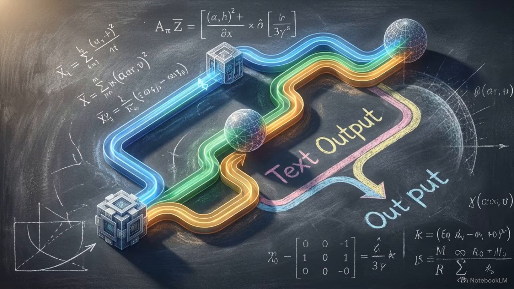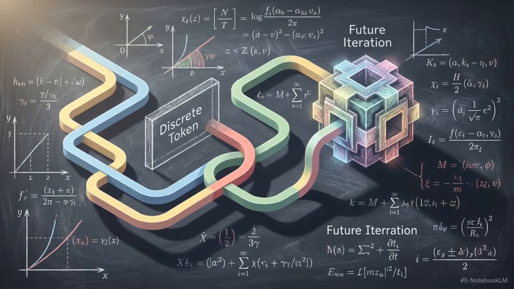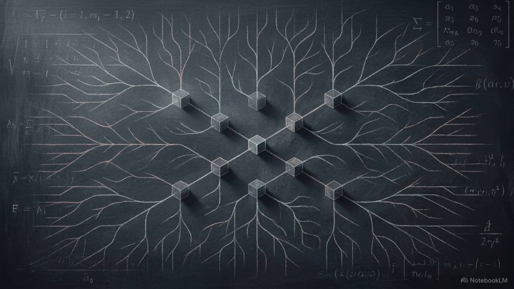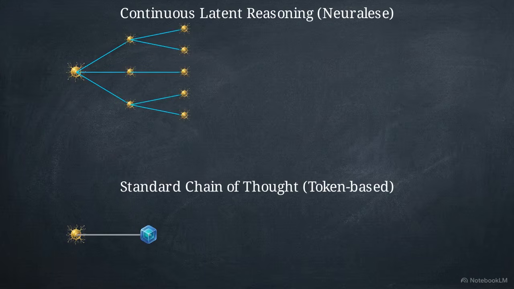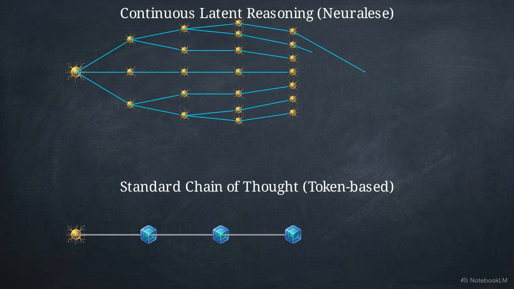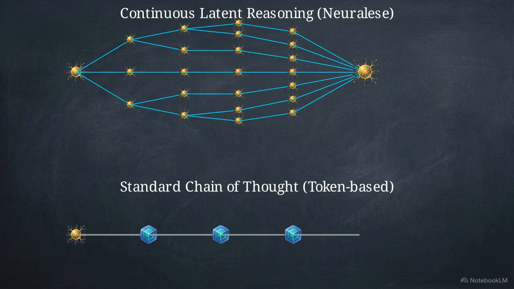By removing the requirement to generate text, the model can communicate with its future iterations without collapsing its logic into discrete words. This enables a functional advantage, implicit breadth-first search within the model's activations. A continuous, unprojected vector can encode a superposition of multiple potential reasoning paths at once. Standard chain of thought is linear. It must commit greedily to one logical path per token. Continuous thought allows for a broader parallel search.